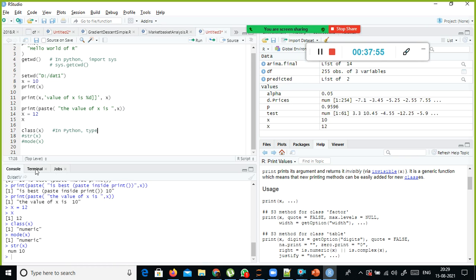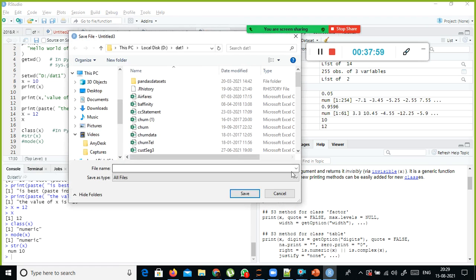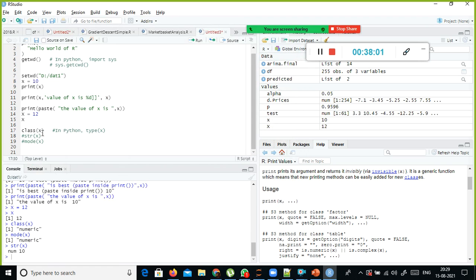In Python we have the type function, right? Here we usually use the function class(x) to check the data type. So what data types are available? We have the integer data type and the number data type. The number data type is called the numeric data type.